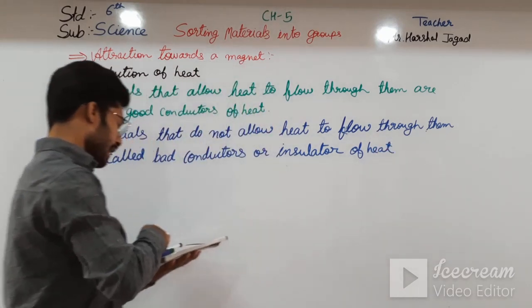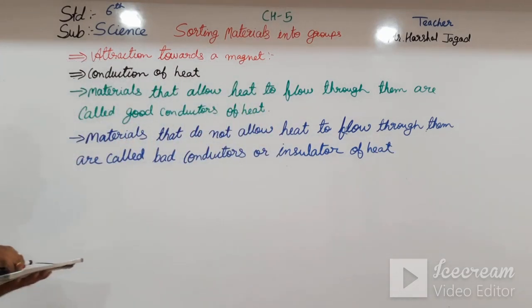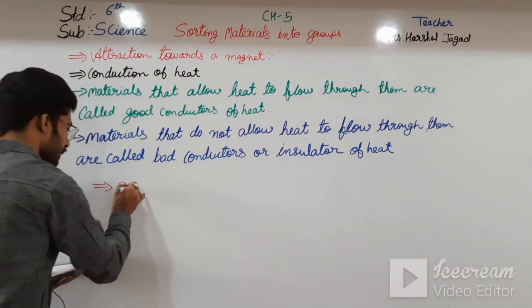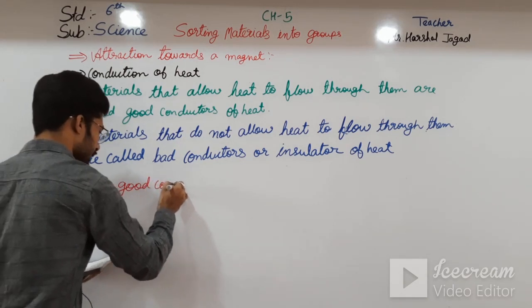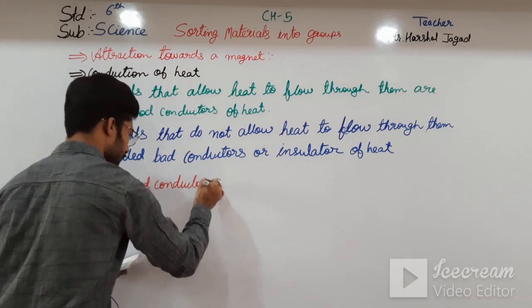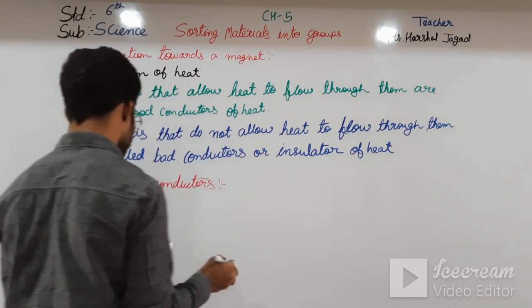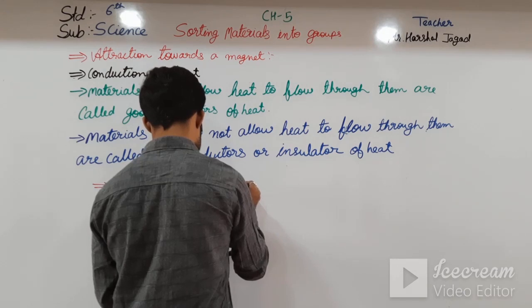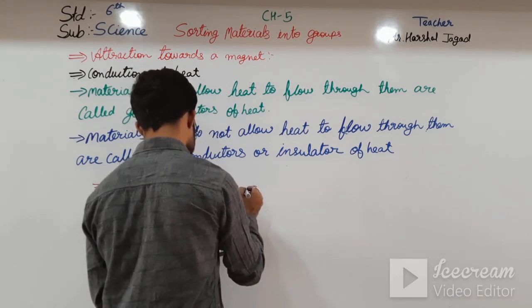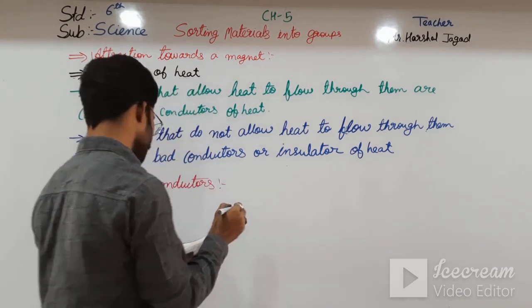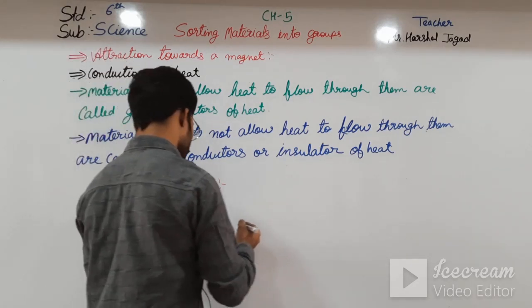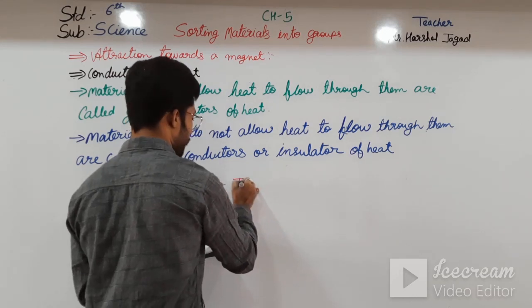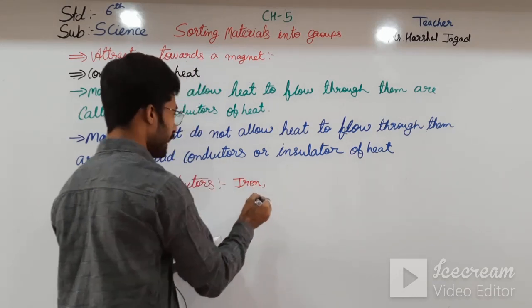Okay students, and here are the examples of it. Good conductors of heat, we can say that iron or any metals.